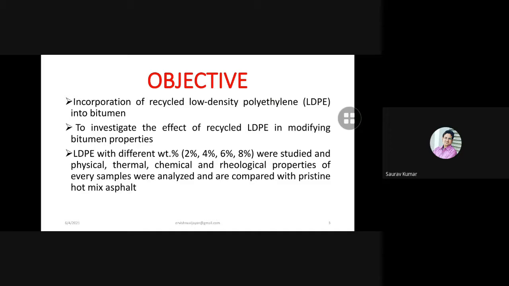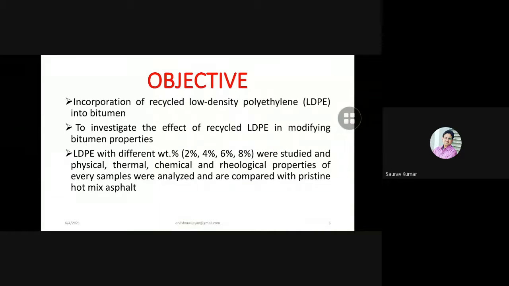One query is from my side: whether using these types of materials, which are chemicals, will affect the water table of the soil also? Yes, sir. The water table will also be affected, but in the case of viscosity, it is recommendable to use LDP.